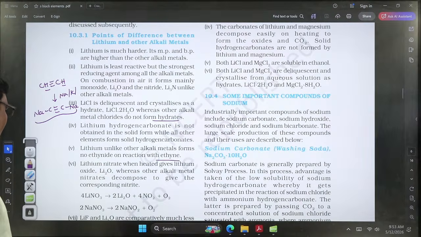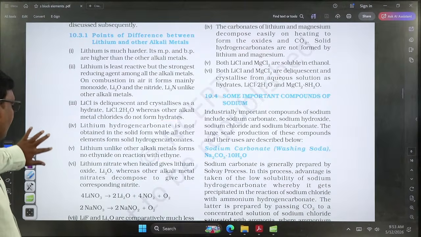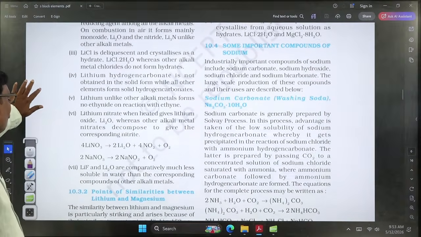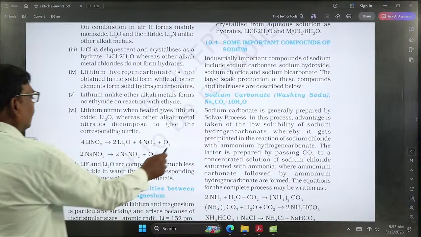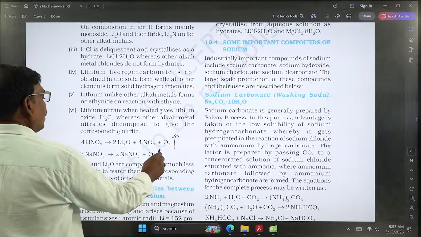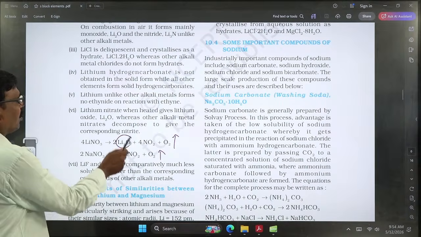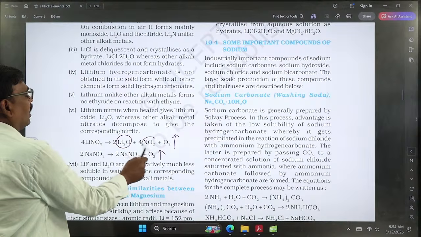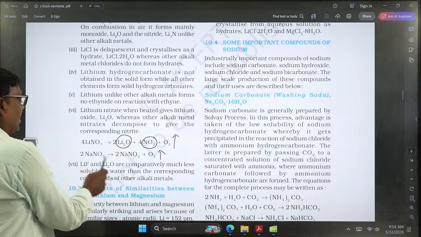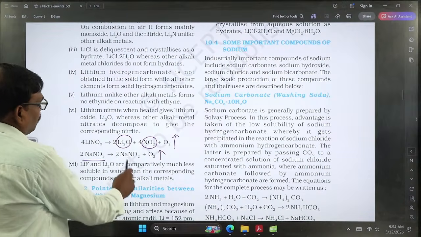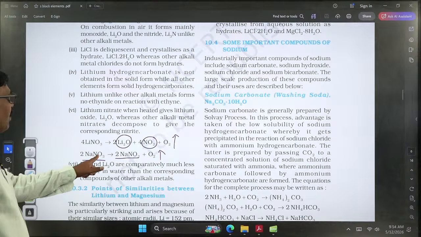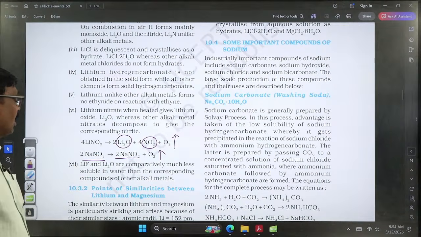And the sixth one, that lithium nitrate on heating gives lithium oxide, whereas the other alkali nitrates will be decomposed to give the corresponding nitrites. So there is a difference between the nitrates of lithium and sodium. Lithium nitrate will liberate oxygen, and other nitrates also liberate oxygen. The only difference is lithium nitrate will produce lithium monoxide along with liberation of nitrogen dioxide gas, whereas other nitrates change to nitrites. So sodium nitrate will change to sodium nitrite along with the liberation of oxygen.